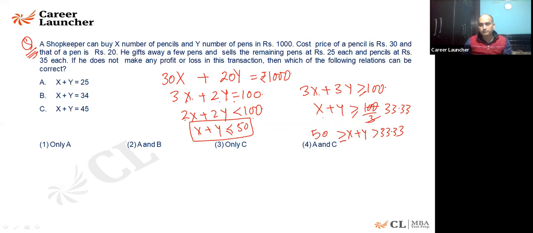Do you agree with this? So I'll say this cannot be my answer. Either of these two options will be coming out to be correct so far. Any question, any doubt here? So A is not correct. The summation of them should be more than 33.33. I believe it is clear to all of you. Please ask, feel free.